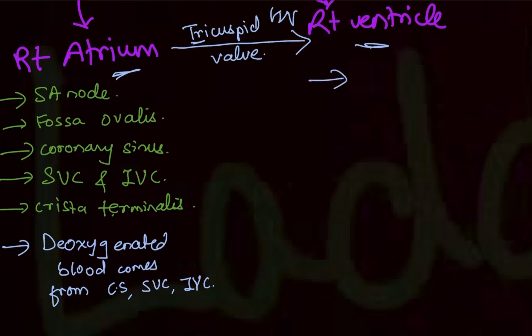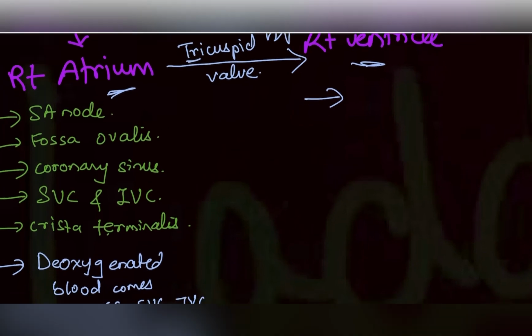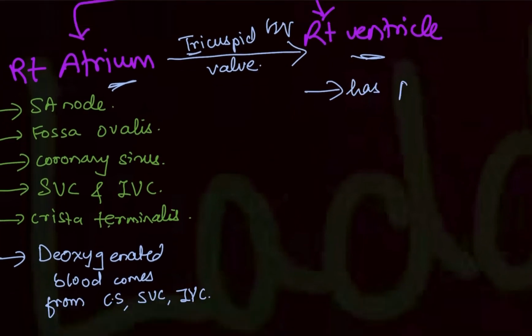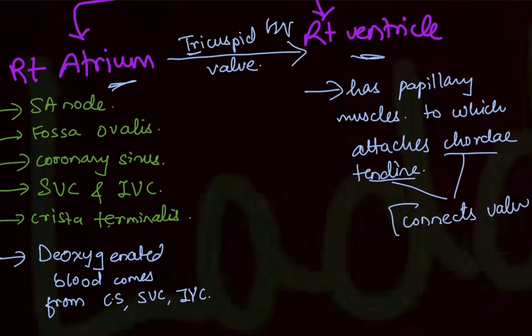In this right ventricle, first know what is present over here. The right ventricle has papillary muscles, to which the chordae tendineae attach. Now what are these chordae tendineae? Chordae tendineae connect the valves and the papillary muscles. So write down, connects valve and papillary muscles.